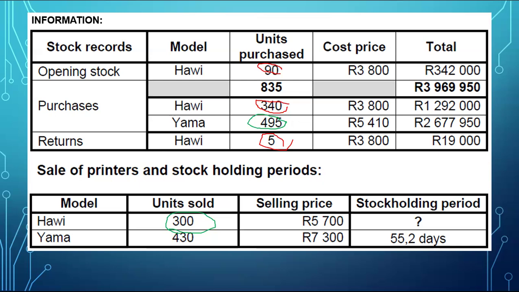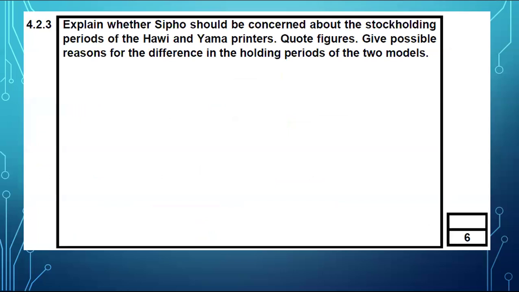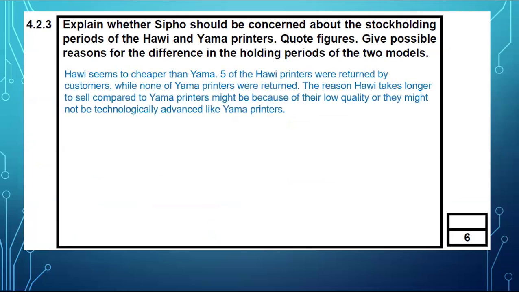Which makes sense as to why with Howie there were 5 printers that were returned. Probably they are not of good quality compared to Yama printers. So to answer this, I said that Howie seems to be cheaper than Yama. 5 of Howie printers were returned by customers, while none of Yama printers were returned.